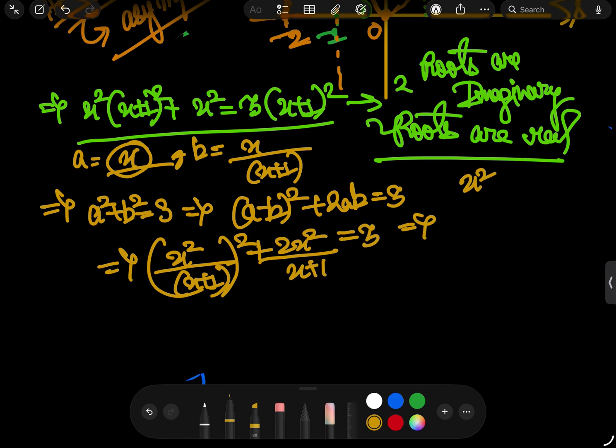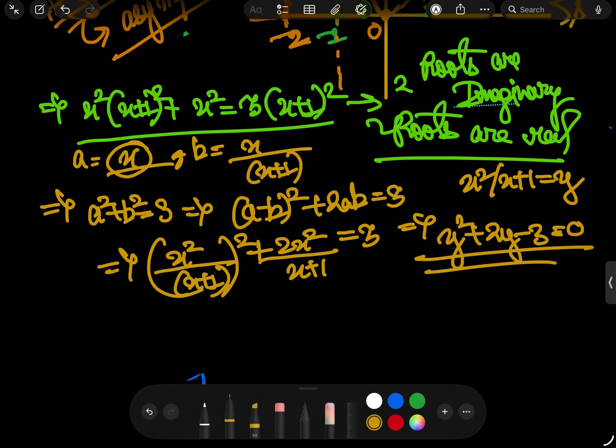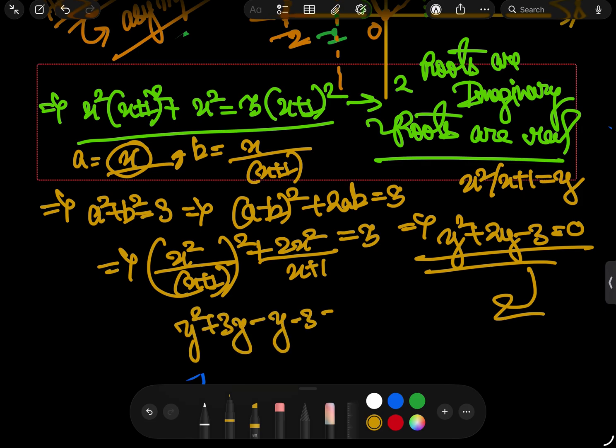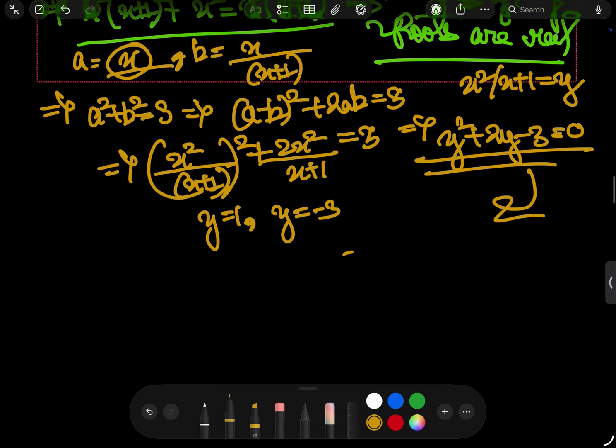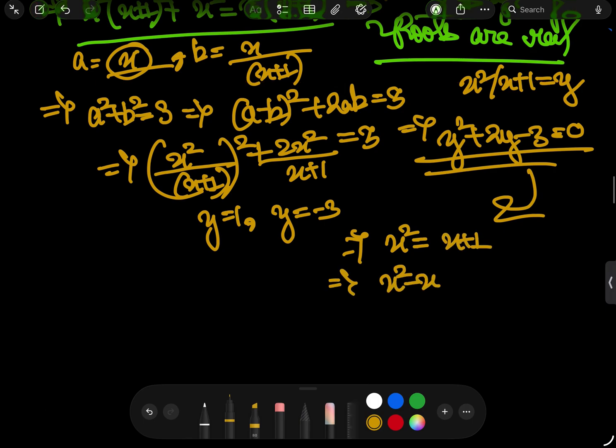You can now let x square upon (x plus 1) be another variable y: y square plus 2y minus 3. If you solve it, you will get y square plus 3y minus y minus 3 equals 0. In fact, y equals 1 and y equals minus 3, that means x squared equals x plus 1, x square minus x minus 1.